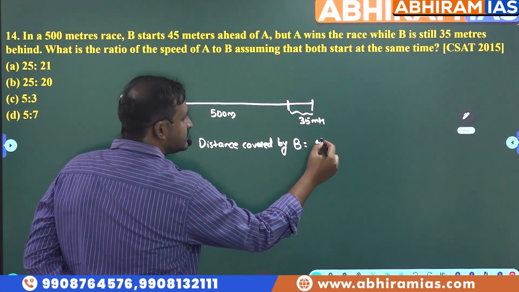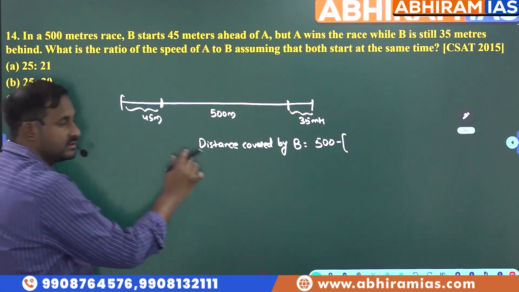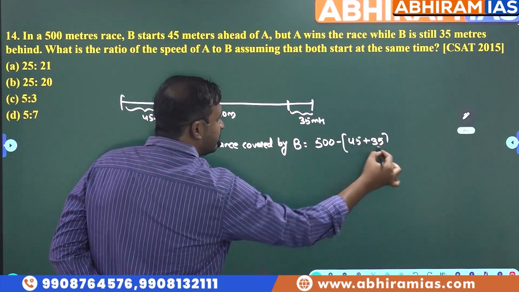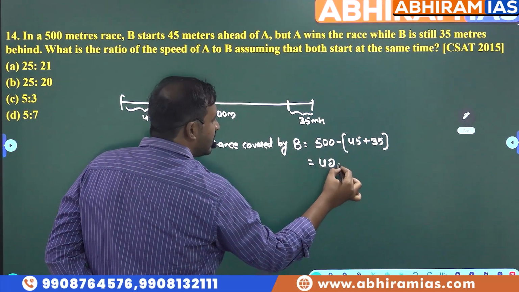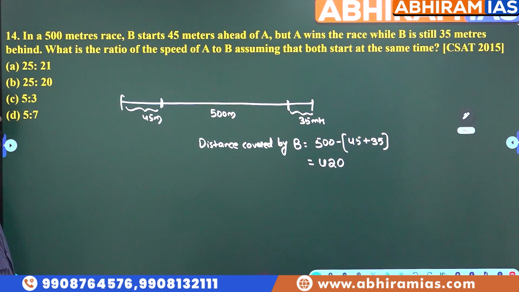500 minus 45, because initially he got a start of 45 meters, and then later he was behind by 35 meters. So overall B will travel just 420 meters. B travels here only 420 meters. Okay. What is the ratio of speed of A to B assuming both start at the same time?